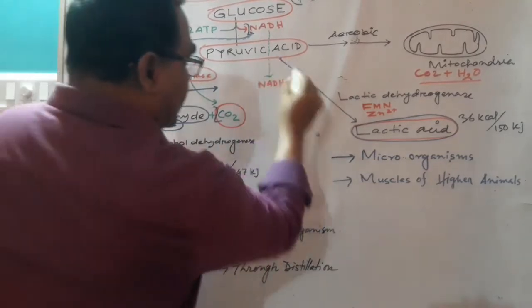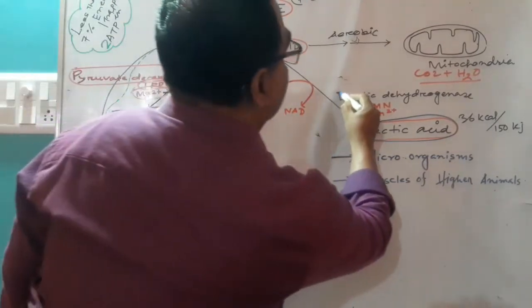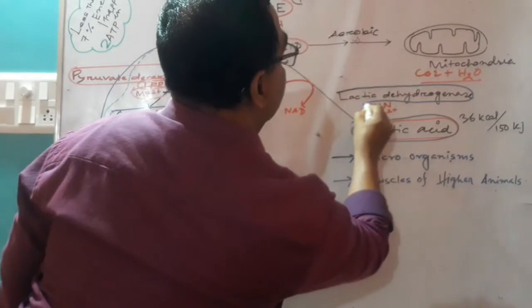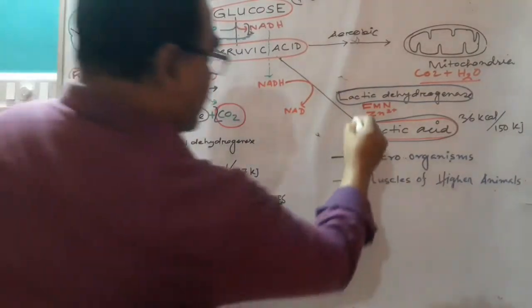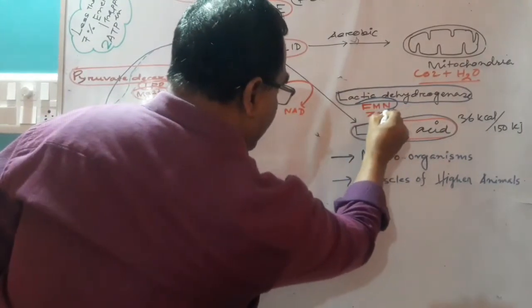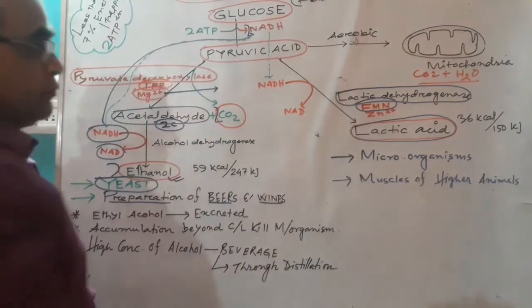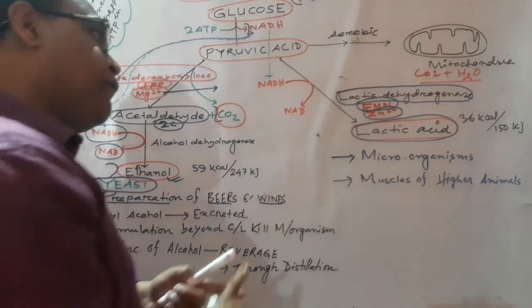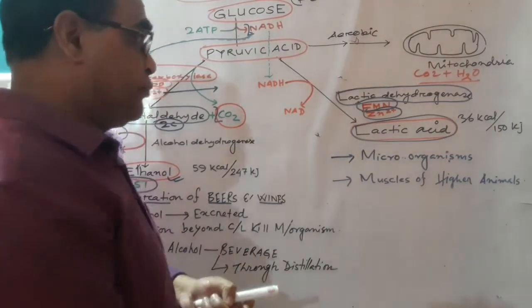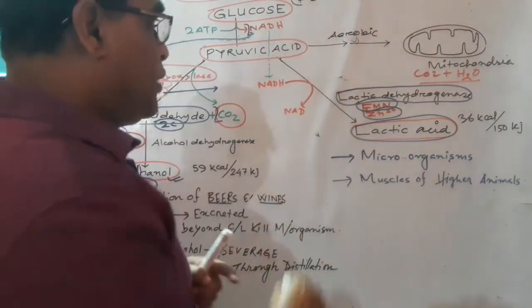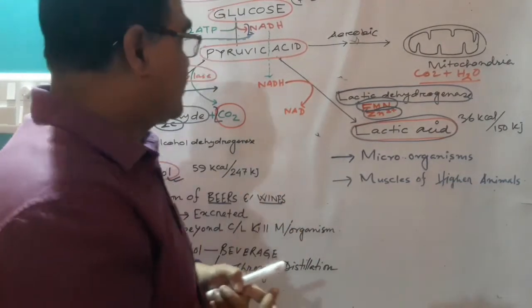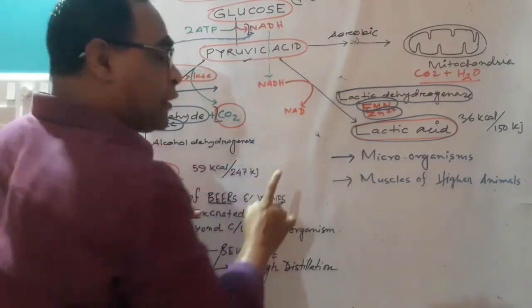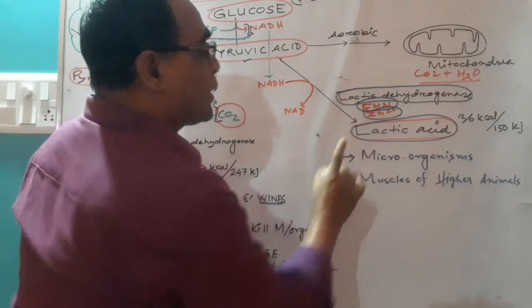The pyruvic acid molecule, in presence of the enzyme lactic dehydrogenase and the cofactors flavin mononucleotide FMN and zinc ion, is reduced into lactic acid.